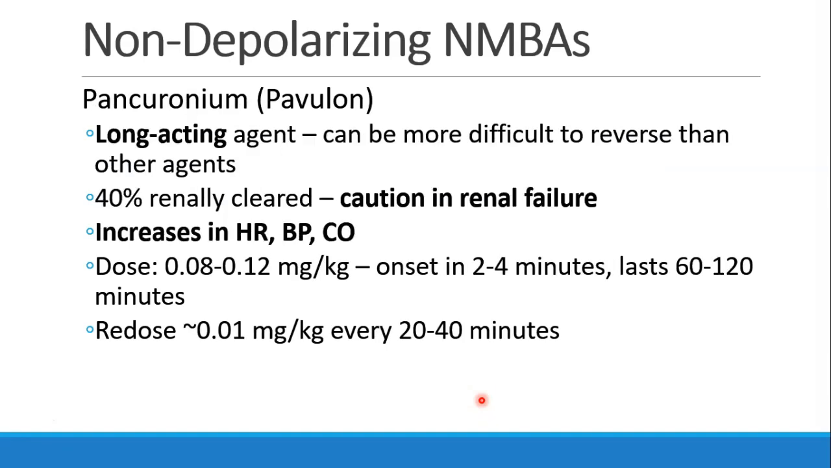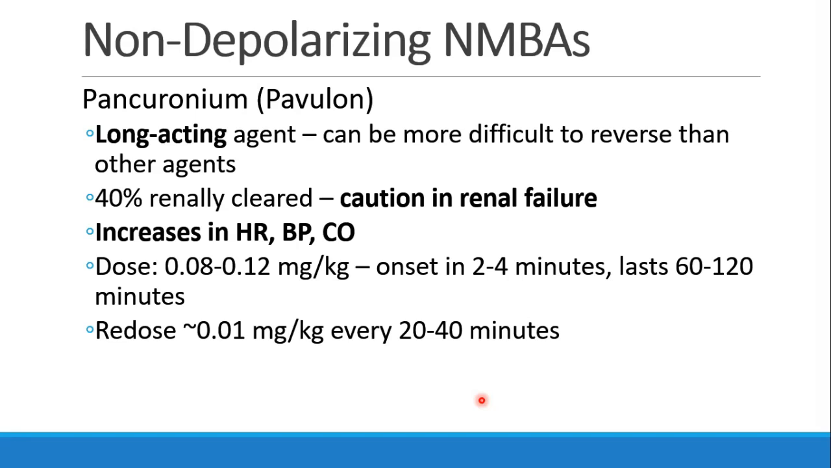Pancuronium, or Pavulon, is a long-acting non-depolarizer, and for that reason it can be more difficult to reverse than the other agents. It is 40% cleared by the kidneys and should be used with extreme caution in patients with renal failure. Pancuronium has the unique property that it increases heart rate, blood pressure, and cardiac output when it's given. Some people would say you should use this with caution in patients with coronary disease.